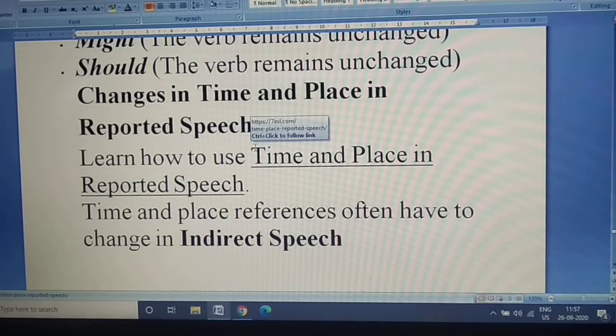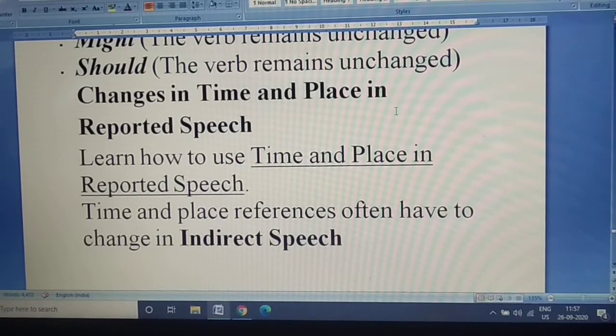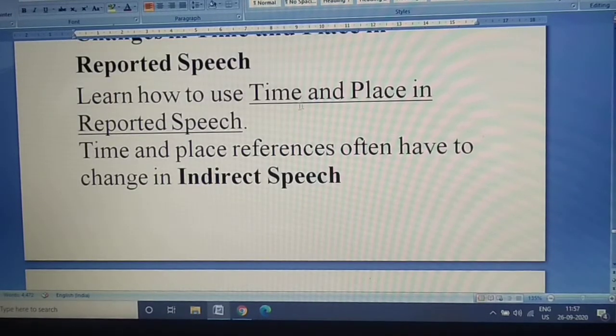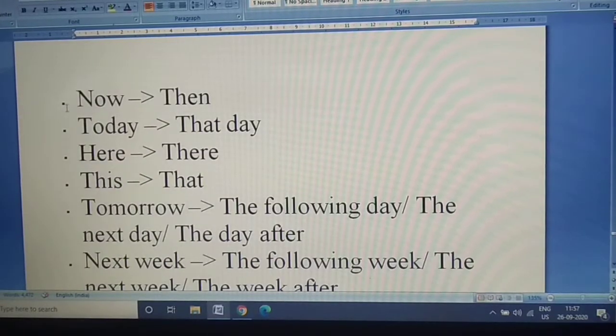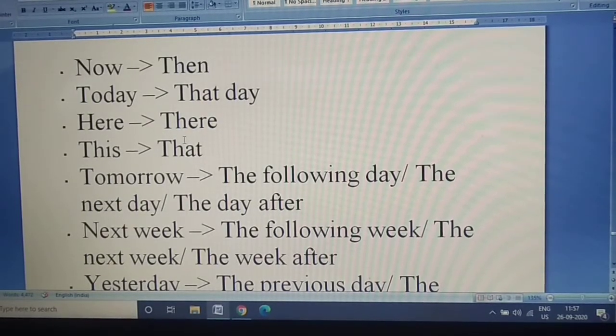Okay, now change in time and place, very important. Learn how to use time and place in reported speech. Let's have a look. Time and place references often have to change in indirect speech. Very important, children. Note this down. There is no other way out. You have to learn this by heart. Otherwise, you cannot answer the question on reported speech. You have to note down and learn this by heart.